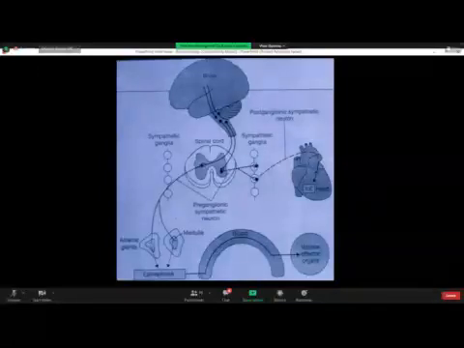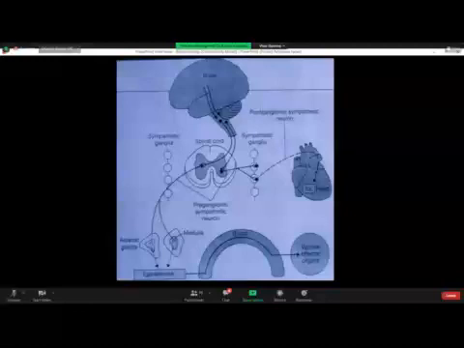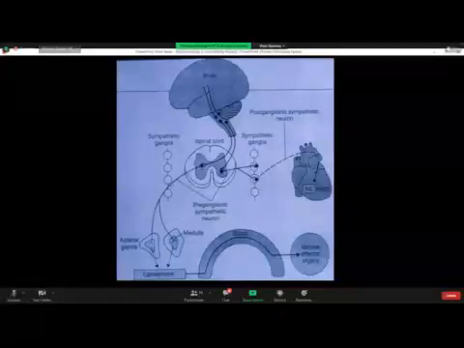Look at this slide. Now find out on your left side lower column of the slide of the adrenal medulla. Adrenal medulla is autonomically innervated by preganglionic sympathetic nerve fiber. But there is no postganglionic nerve fiber.